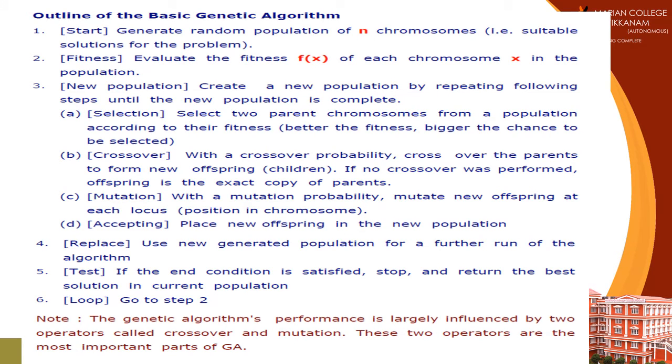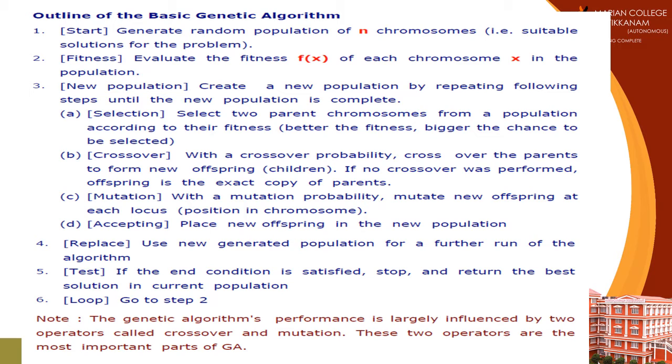We start by generating a random population of n chromosomes. Second, we evaluate the fitness function for each chromosome. Then we create a new population with the following steps. Selection: select two parent chromosomes from the population according to their fitness. Crossover: with crossover probability, cross over the parents to form a new offspring.